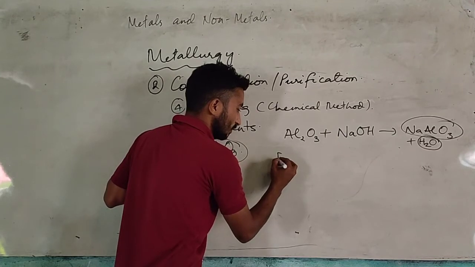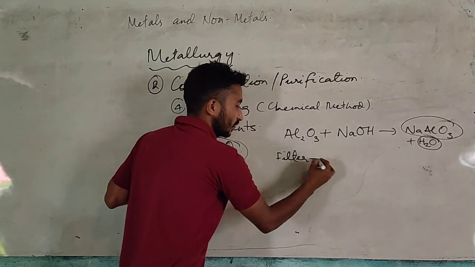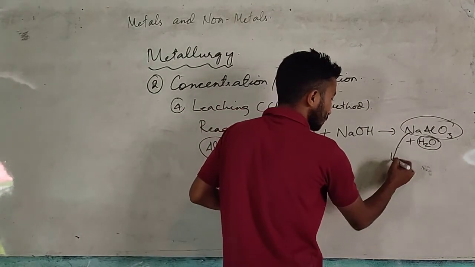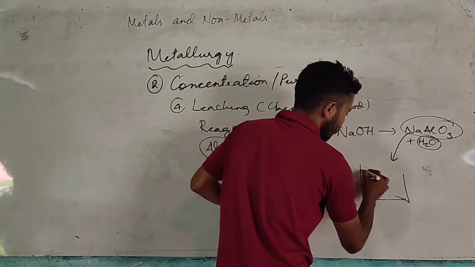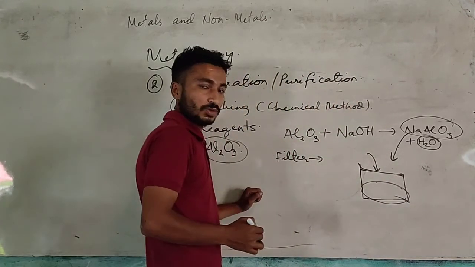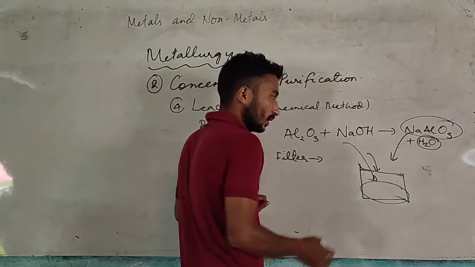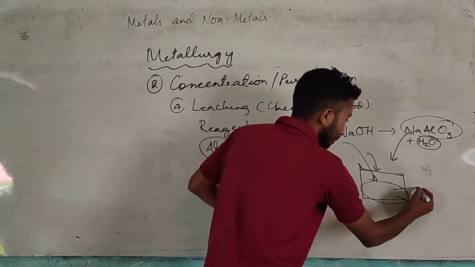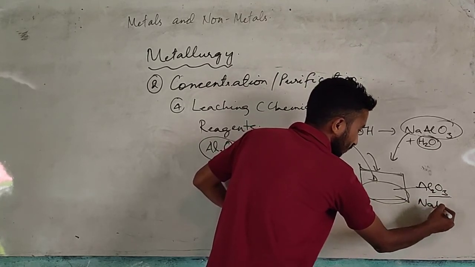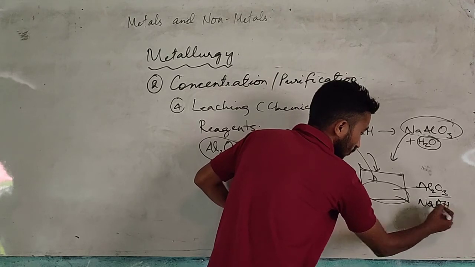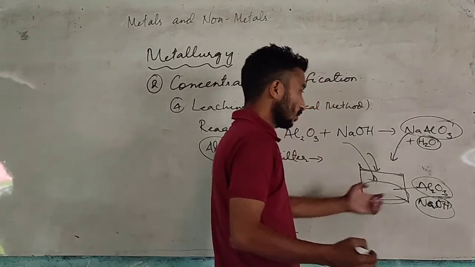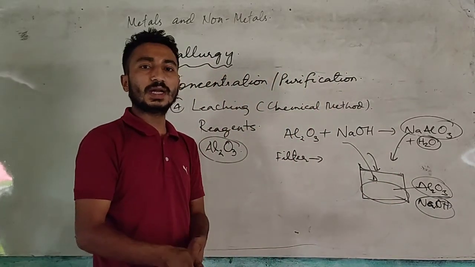In the next process we will filter them out. After filtering, the sodium meta-aluminate will pass into the solution. We will pour the solution through filter paper and we will get sodium meta-aluminate solution here. When we add some more water, the sodium meta-aluminate will separate into aluminium oxide, without impurities, and sodium hydroxide. After separating into aluminium oxide and sodium hydroxide, we will take out the aluminium oxide and dry it.